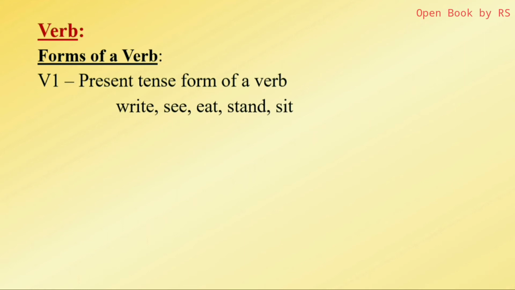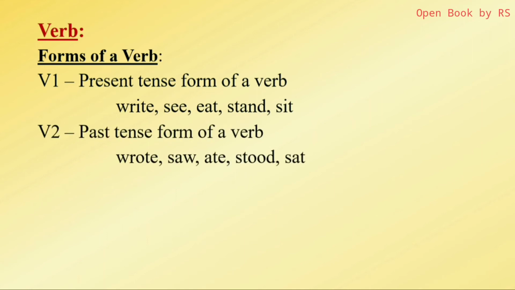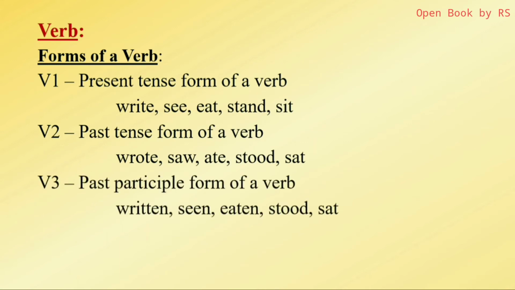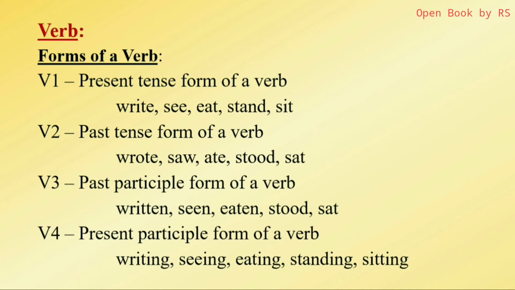So the first form, that is V1, present tense form of verb. Examples: write, see, eat, stand, sit. Next, past tense form of verb: wrote, saw, ate, stood, sat. Next, past participle form of a verb: written, seen, eaten, stood, sat. Here, observe: write, wrote, written; see, saw, seen; eat, ate, eaten; stand, stood, stood; sit, sat, sat.